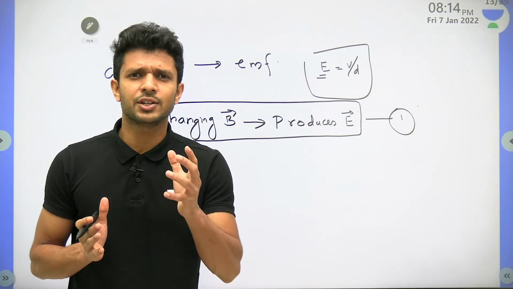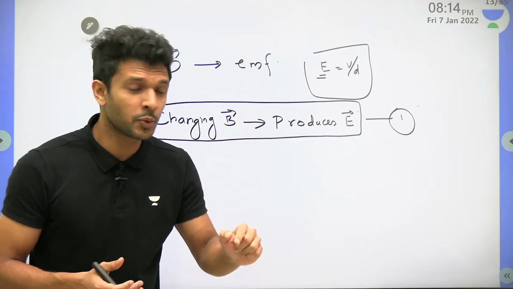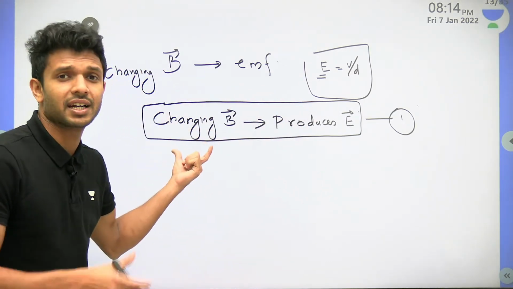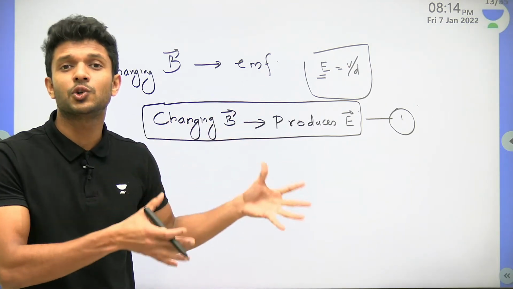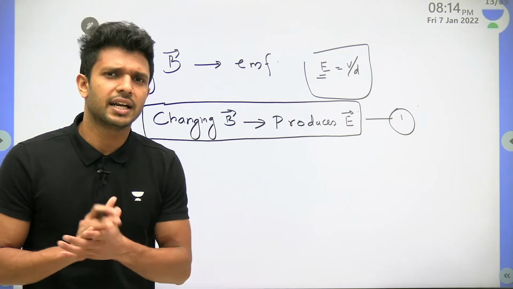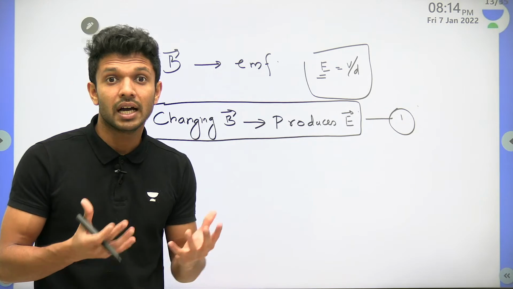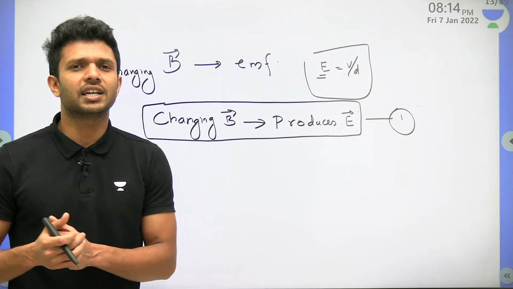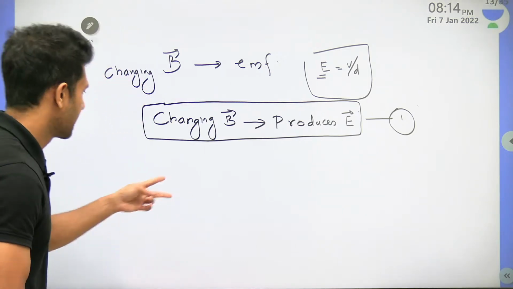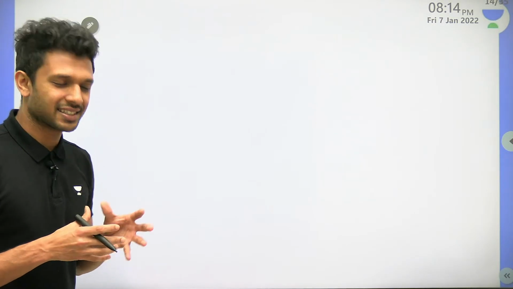Then we are totally ready to learn the concept of electromagnetic waves. What is it? Yes. We need to prove that a changing electric field is going to produce a magnetic field. Once we deal with that, once we get to know that particular concept, then everything is done. We are totally ready to learn electromagnetic waves. Shall we get into that, bachalo? Right? How is a changing electric field going to produce a magnetic field? Fine. Okay. Let us take a very fresh page for explaining that and let's get started.